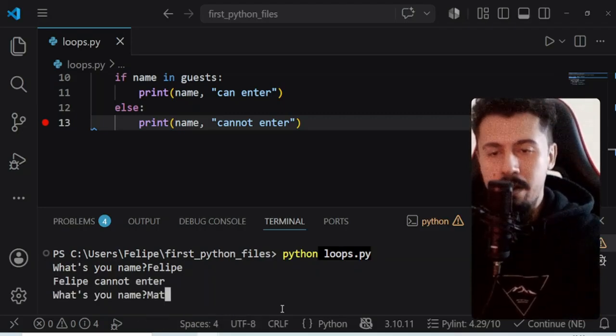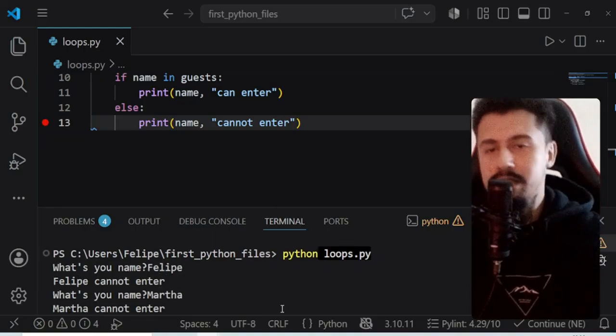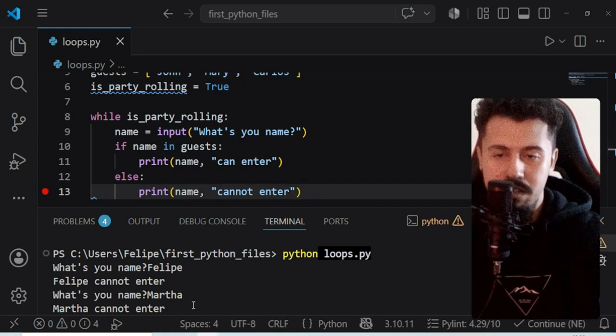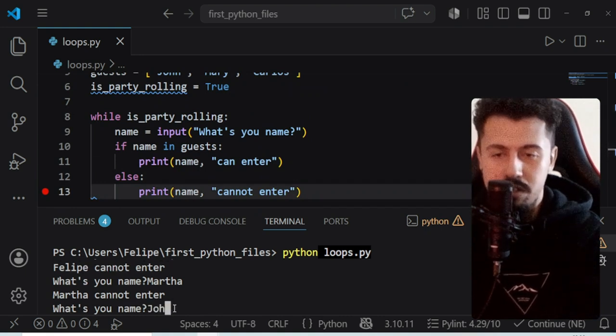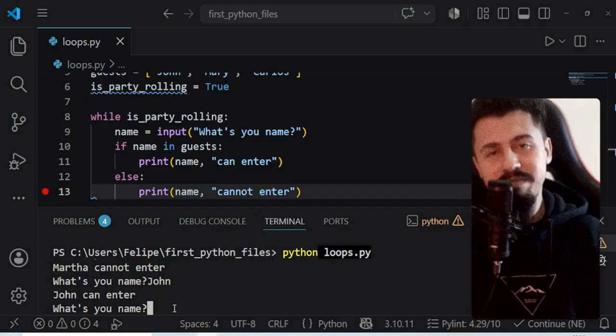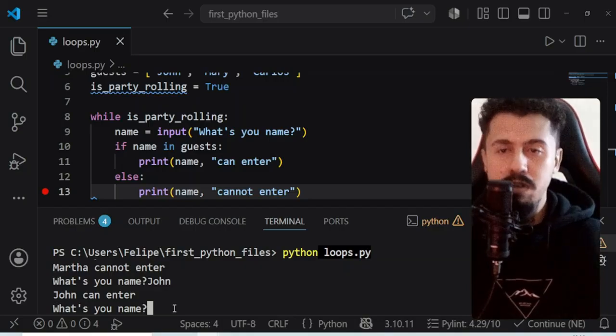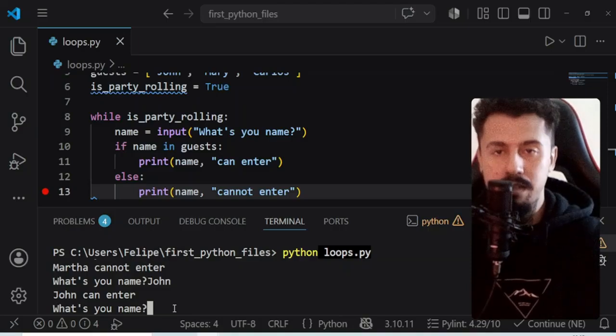Martha. Cannot enter. What's your name? John. Can't enter. You know? So this is a while loop. While something is true, keep doing something, basically.